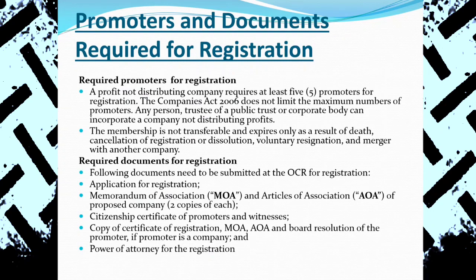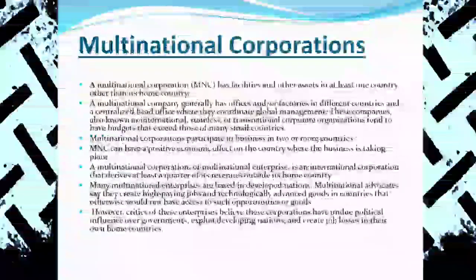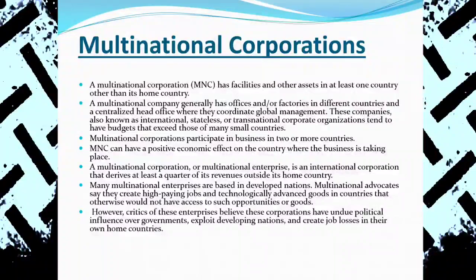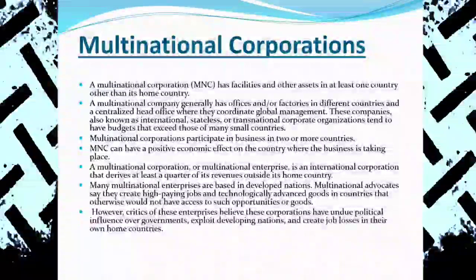Okay, and there is another one: multinational companies. Yes, multinational companies have their headquarters registered in one state, one nation, but they are running operations all over. That we call a multinational company. They may have branch offices, they may have contract offices, and with the branch and contract offices, they are operating. That we call a multinational company. As a branch group, a worldwide company run, that we call a multinational company.